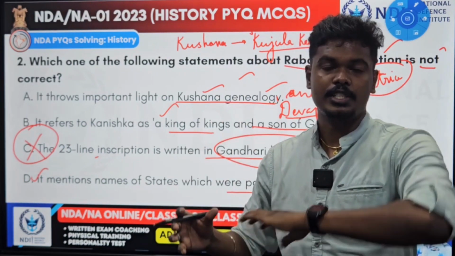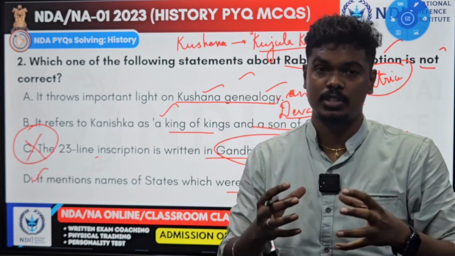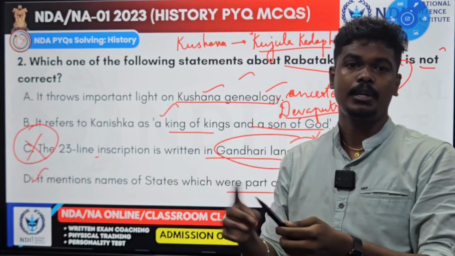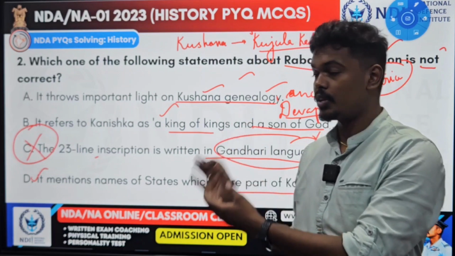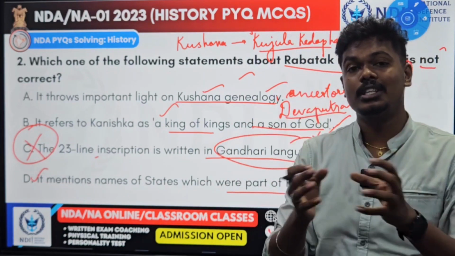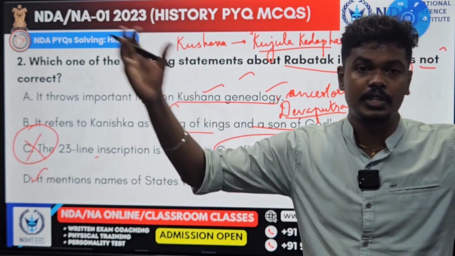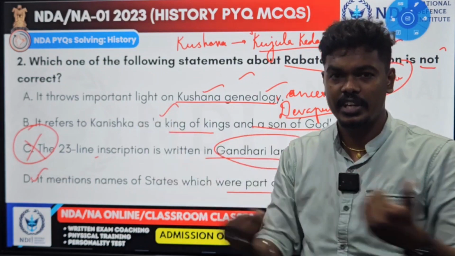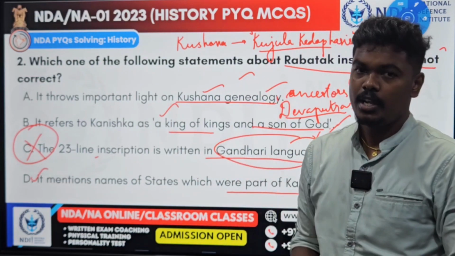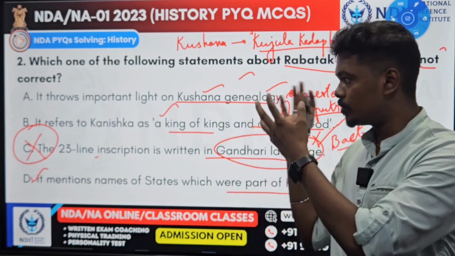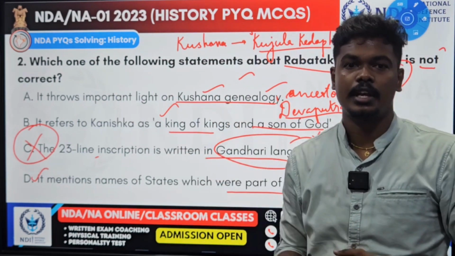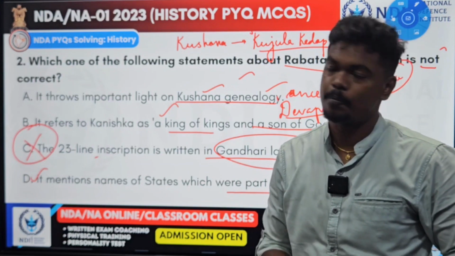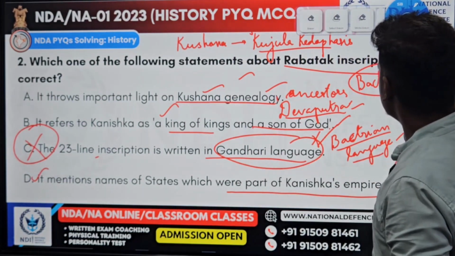Because of Kanishka, it spread further, and Mahayana Buddhism, where Buddha's statues came, spread to multiple countries across the world. They are also famous because they controlled the Silk Route, where from Europe all the way to China, the silk trade was controlled by this group of people. Later, the further generations of this Kushana tribe emerged as Mongols, and you know the famous Mongol king Genghis Khan. We'll go to the next question.